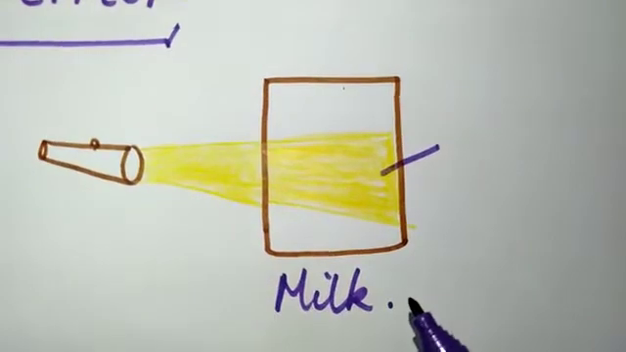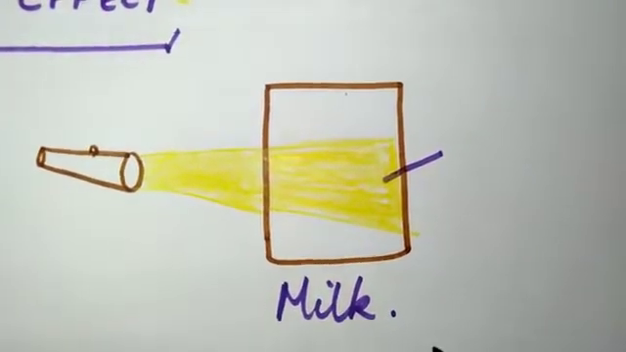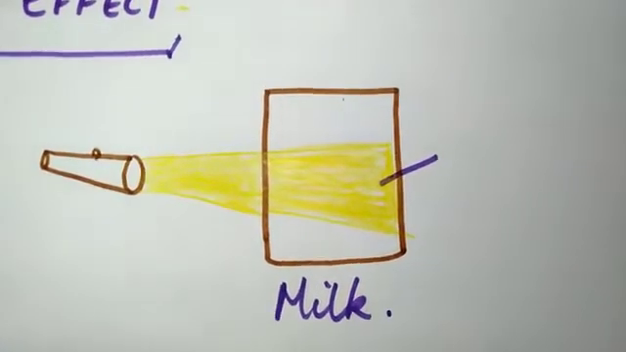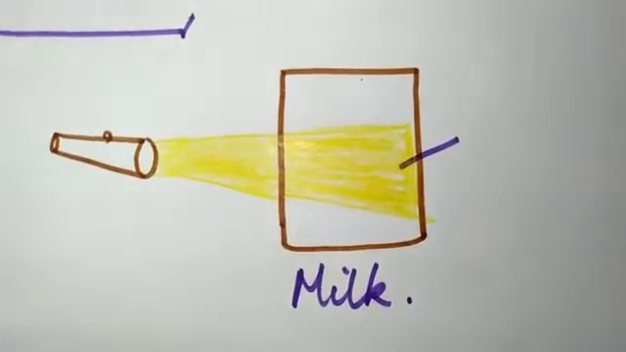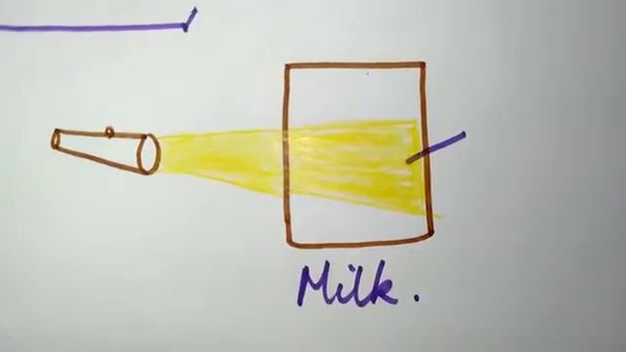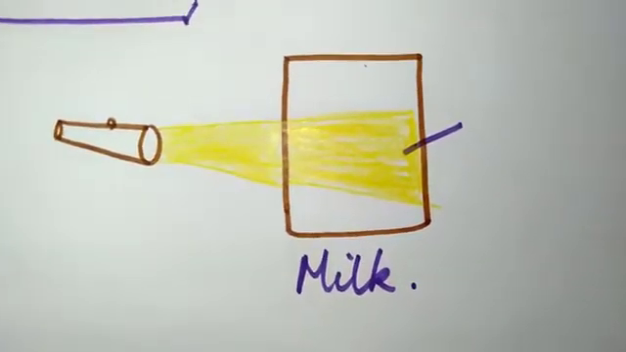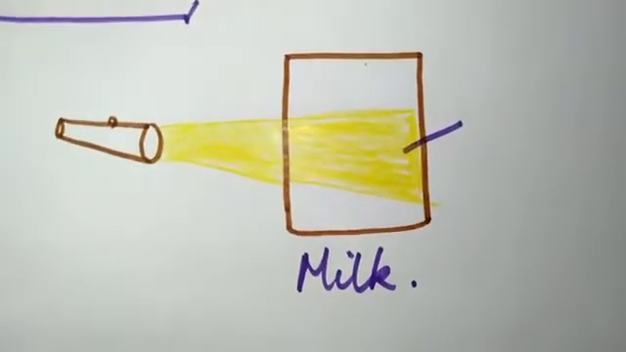When sunlight passes through the canopy of a dense forest, it shows Tyndall effect. Another example is when a fine beam of light enters a room through a small hole, scattering occurs by dust and small particles in air. So that is also an example of Tyndall effect.